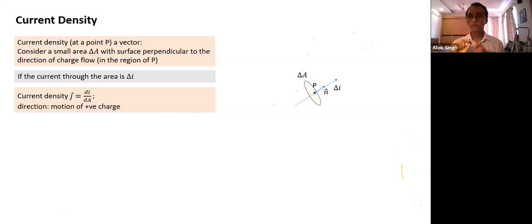First I need to know that at that point there is a charge flow, a current, and the current direction in the region of point P. I take a small area, perpendicular to the current direction, and negligibly small in size. The ratio of current by area gives me current density, and it represents current density in the region of point P: di by dA.